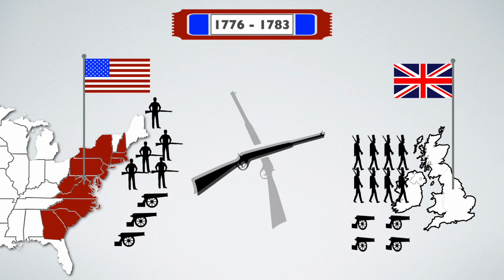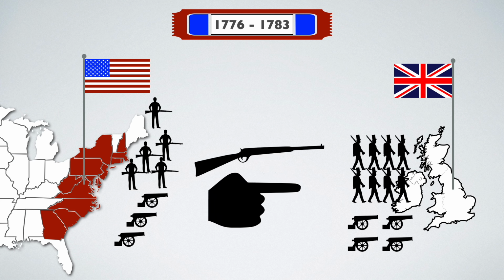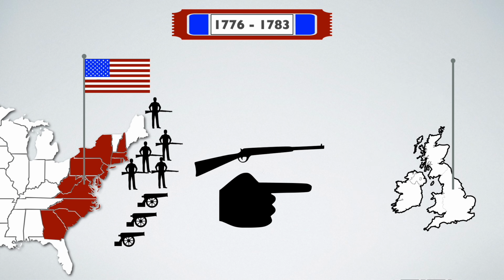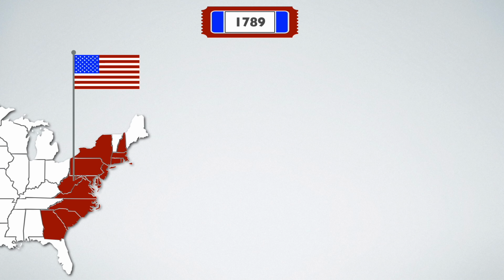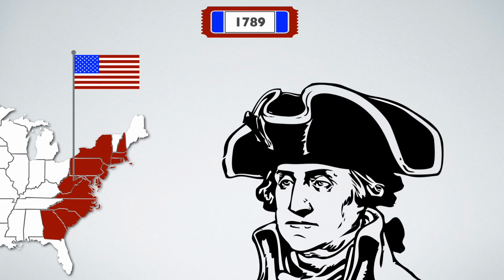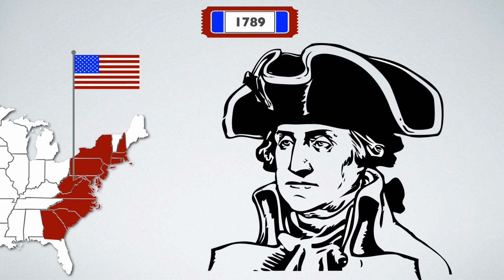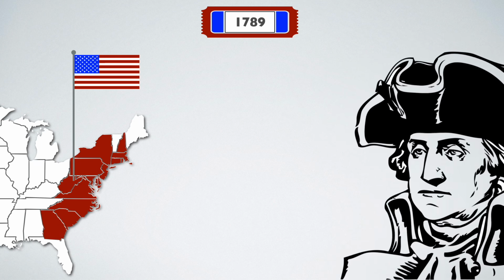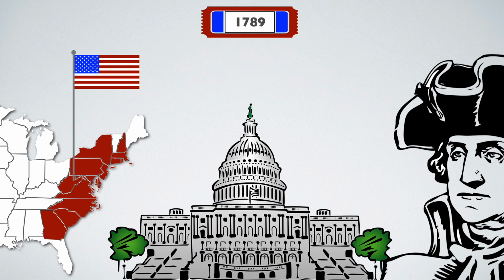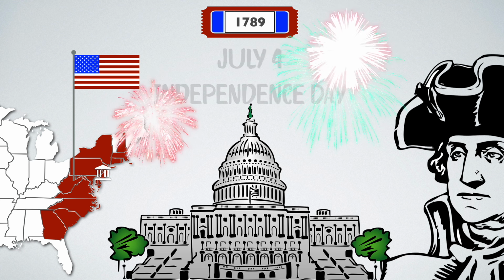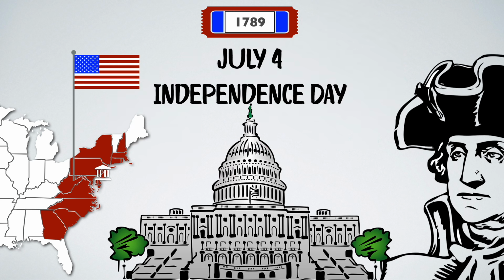In 1783, the last British troops were defeated and they left New York. In 1789, George Washington became the first president of the United States of North America, as it was then called. The capital, Washington, D.C., is still named after him. Up to this day, Americans still celebrate Independence Day, their national holiday, on the 4th of July.